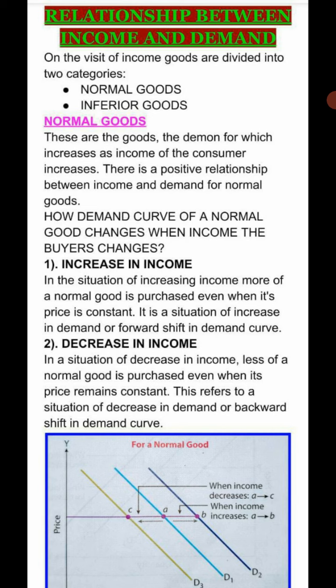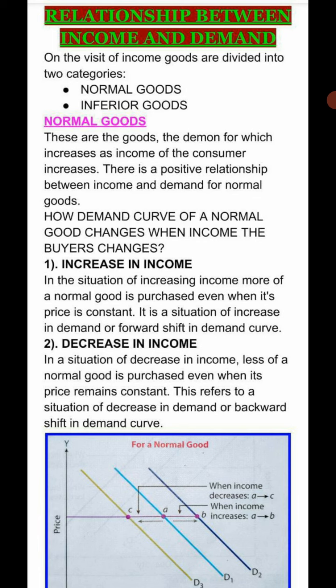Dear students, if we talk about the classification of goods on the basis of income, then there are two types of goods: normal goods and inferior goods. Normal goods are the goods for which demand increases if income increases. There is always a positive relation between income and demand for normal goods. And now let us see how the demand curve of a normal good changes when the income changes.